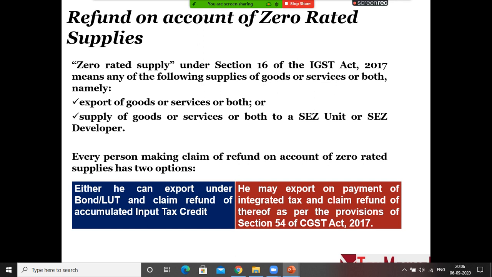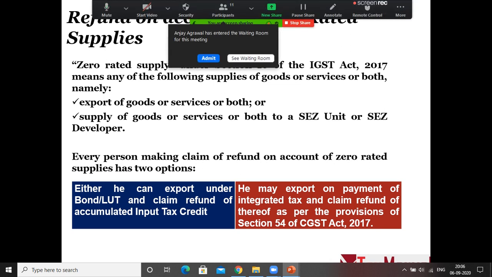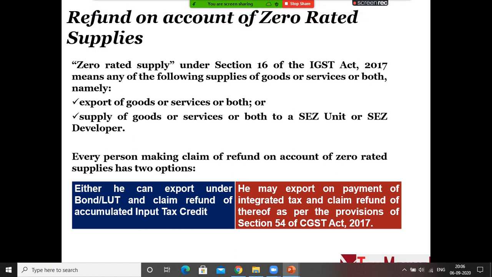So two options are there. One is if you have LUT, you claim the refund of accumulated input tax credit. If you don't have LUT, you pay the tax, claim the refund, and the refund will be granted to you. Here the benefit is in case you go with payment of tax, your refund will be automatic based on your shipping bill. Refund will be credited to your bank account based on each and every shipping bill.